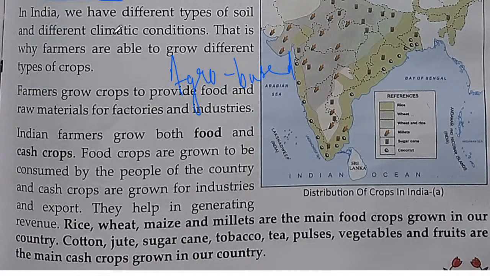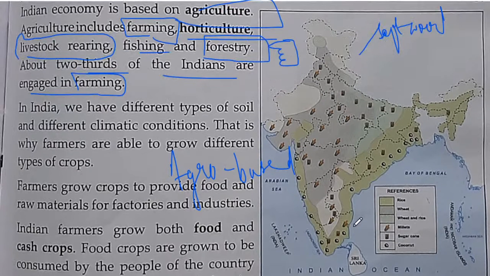If you see the map of India, you will see that in this area rice is grown, and it is famous for rice. Then in this area wheat is grown, and it is famous for wheat. Across every region, if you see the map carefully, different types of crops are grown.